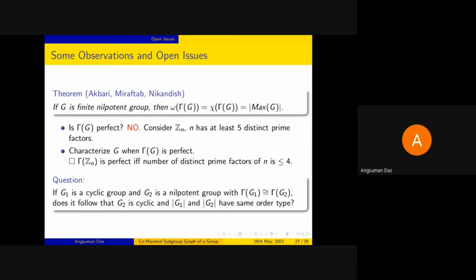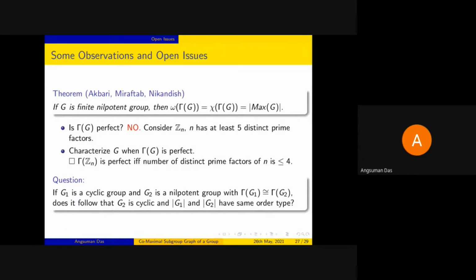And the second question that we have put forward here is actually an observation. That is, we have observed that if we take one of the groups to be a finite cyclic group, and the other group to be a nilpotent group, such that gamma G1 is isomorphic to gamma G2, then we have a hunch that G2 must also be a cyclic group and they have the same order type.